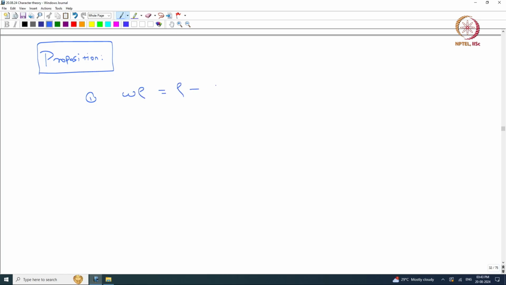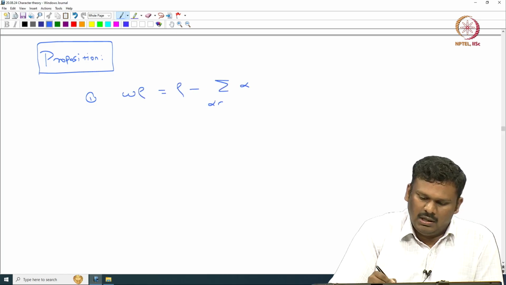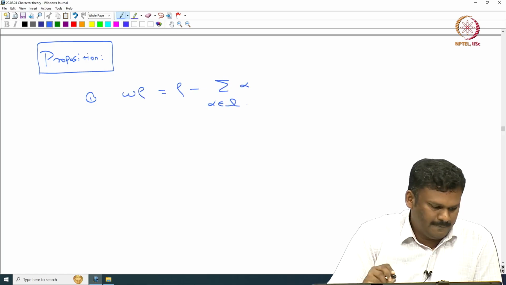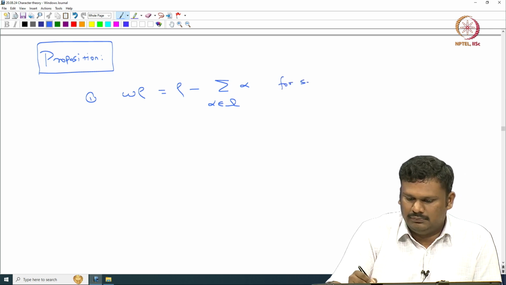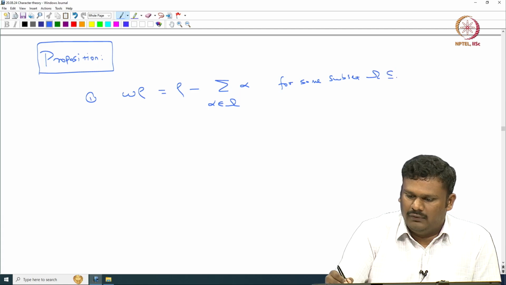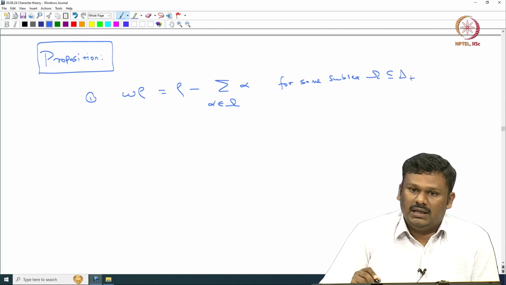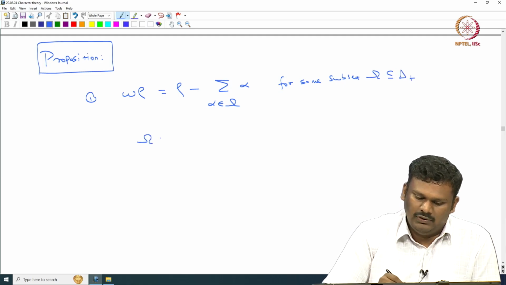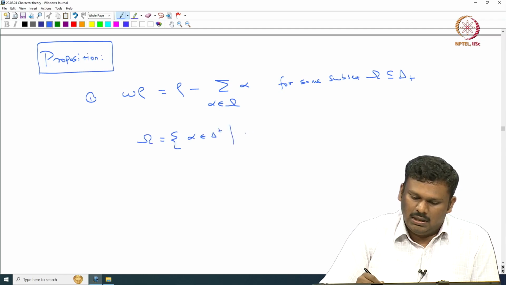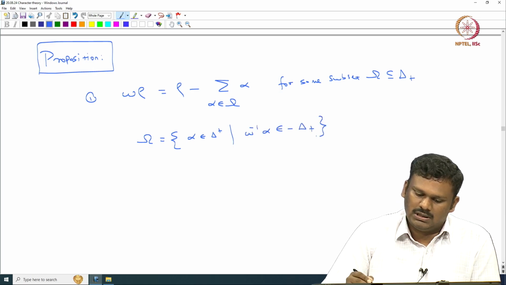You can write W rho as rho minus summation of alpha, alpha coming from some omega, for some subset omega of delta plus. We can very explicitly determine what omega is: the omega will be those positive roots alpha such that W inverse of alpha is a negative root.